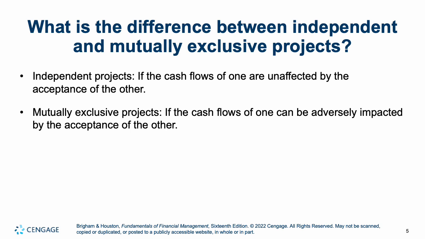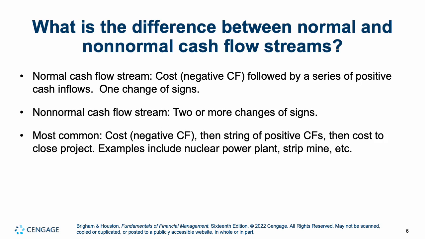So when we're looking at cash flows, and we're going to look in a moment at our next slide, we talk about what are known as normal and non-normal cash flows. Normal cash flows generally look like this. You have a cost, meaning whatever we're going to spend to take on this project, the equipment or anything else. So we have a large cost at the beginning, and then a series of positive cash inflows, one change of signs. So we invest a bunch of money, and then we're going to have positive cash inflows come in. That is an example of a normal cash flow stream.